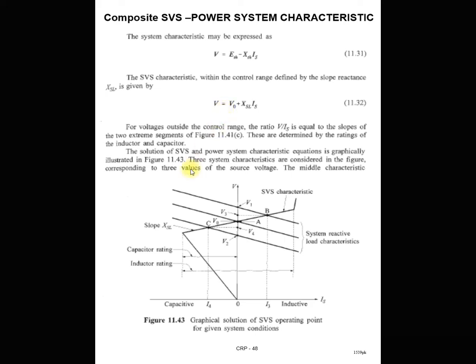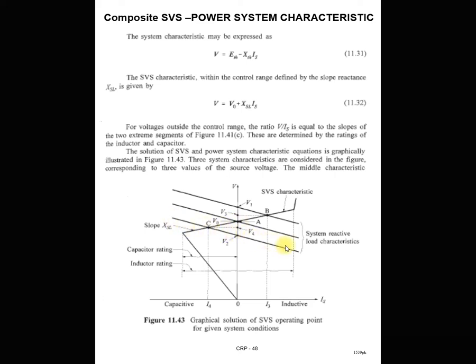Now you can see the combined characteristic: this one is the SVS characteristic, and these are three characteristics of the power system. This first characteristic represents the light load condition of the power system. This second characteristic represents the normal condition of the power system. It means at this point the voltage at the load bus is maintained at the rated value. So the voltage at this point is the rated voltage, and that is a normal condition.